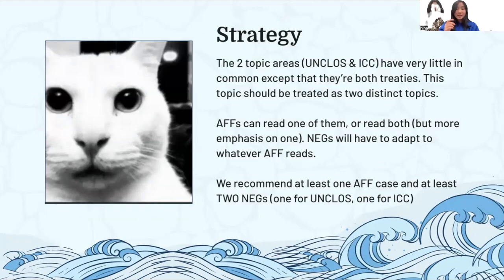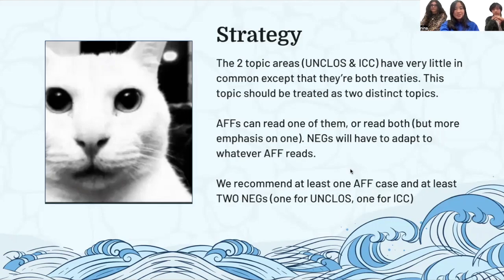That's why you'll have to have at least one AF case and at least two negs, one for UNCLOS and one for ICC. Because if you're just prepped out for one, you're going to lose if the AF reads the one you didn't prep. Also, you might hear that you need three negs to cover a hybrid case, but really you could just have two separate negs and then edit them to merge them together to counter whatever AF runs. Honestly, a bunch of people have the strategy of interchangeable contentions, where you have a whole bunch of disads prepped out and you just insert them depending on what the AF reads. That'd be pretty strategic for this topic in particular. So don't think that you can have a common stock case that beats all AFs. That's not possible for this topic.